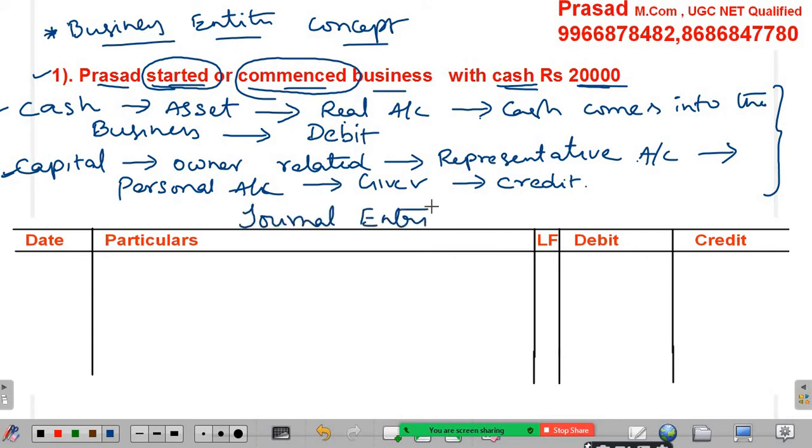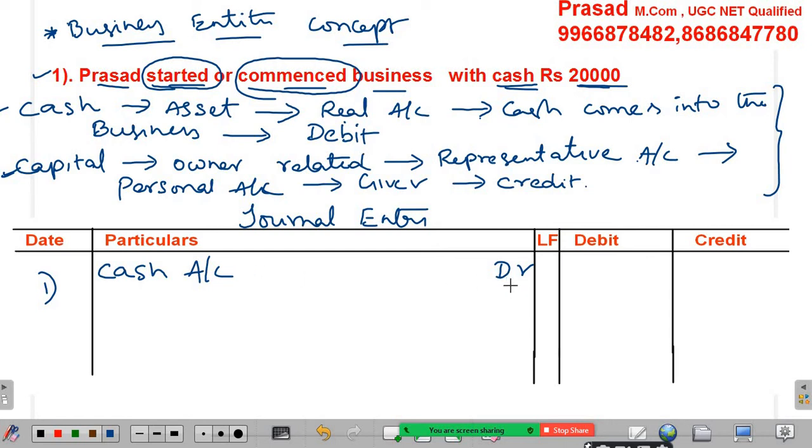Now let's write in entry form. So journal entry. Here in the date column, actually there is no date, so for this I take it as 1. So how to record the entry, please observe. Cash A/c, where A/c means account, Dr means debit, a short form for debit. Some of the guys pronounce it like debtor, but this is not debtor. It should be pronounced as debit.